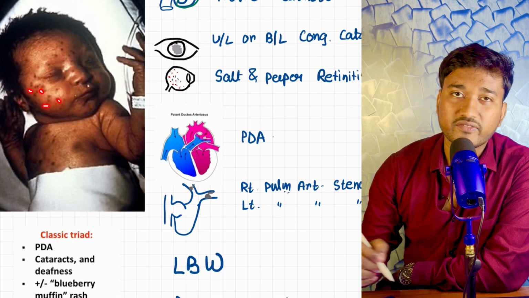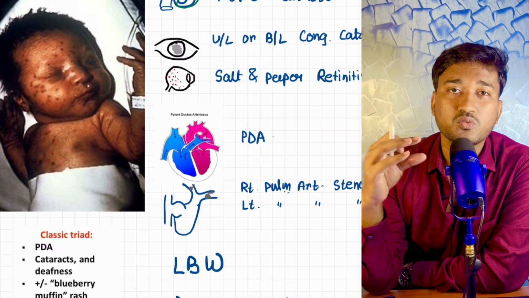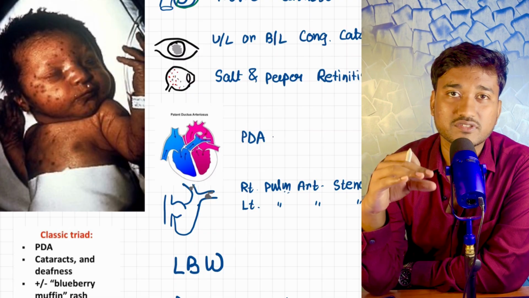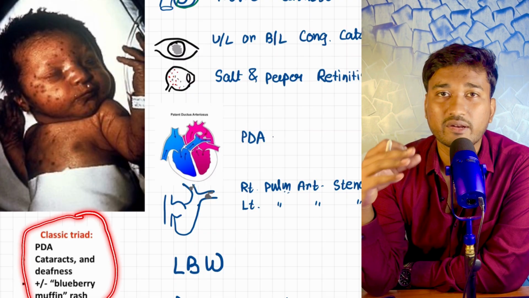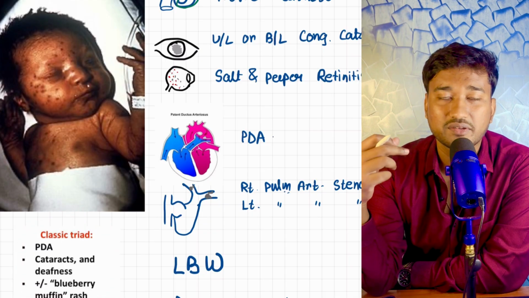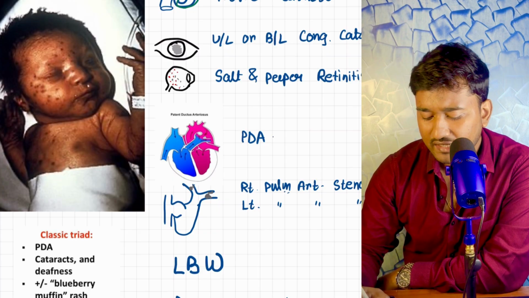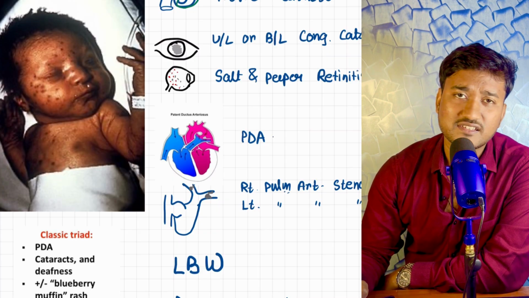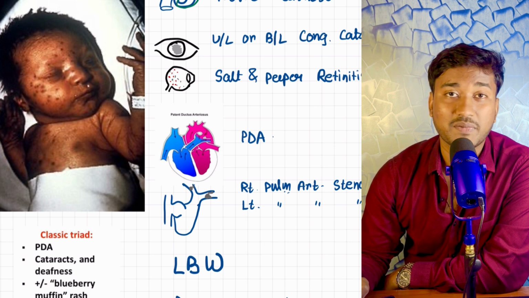Do you have any treatment for this? We cannot cure this disease completely, but we do have a multimodality approach. Like in the case of cataract, you have to go to an ophthalmologist, and for neurodevelopmental outcome you have to attend a pediatric neurologist or some pediatrician. So this is a multimodality approach, but the disease is dangerous as it is congenital. It will cause congenital, that means permanent, problems.